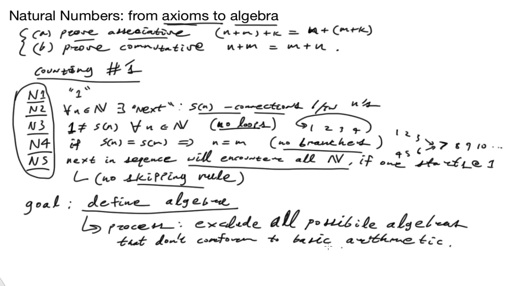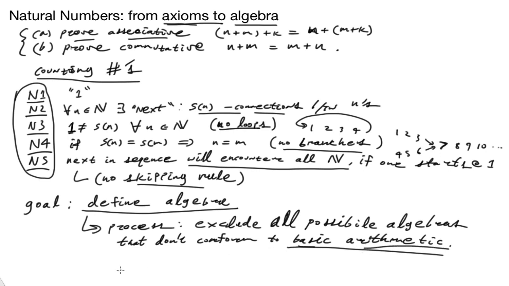And that, of course, is a central conceit of this entire course, which is that we're taking things that essentially we learned when we were children, and we're picking them apart and saying, okay, here are all the possible things we could do with this set of natural numbers, but we're now going to exclude a bunch of those things and only consider basic axioms that lead to our basic arithmetic that we knew when we were children.